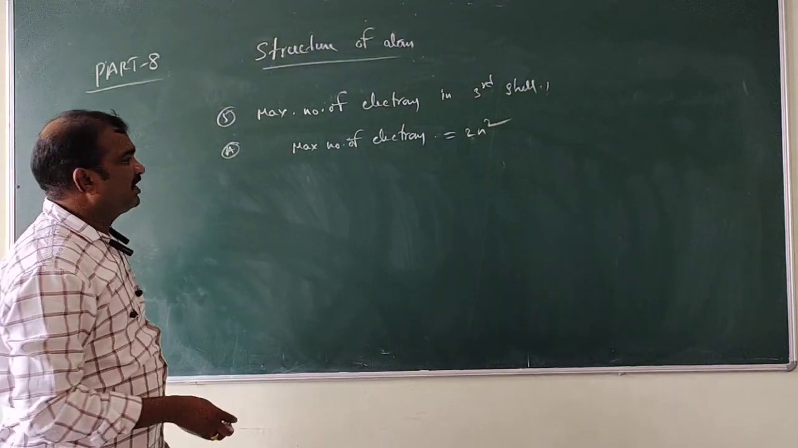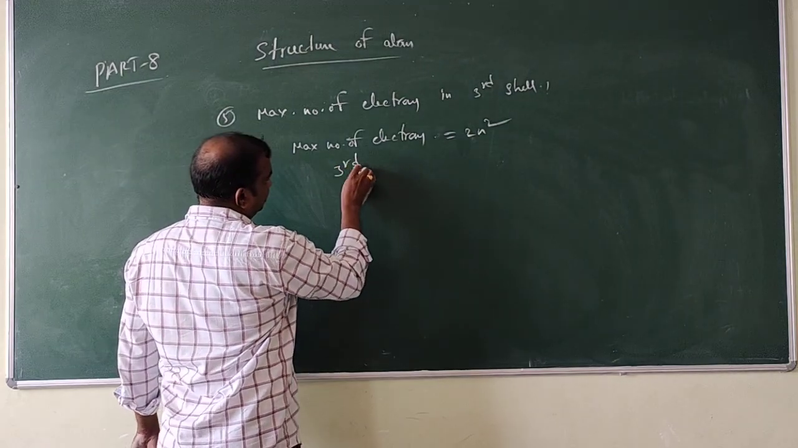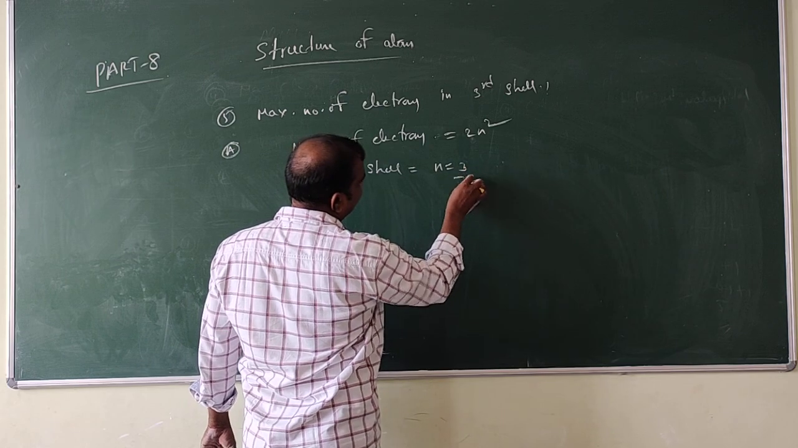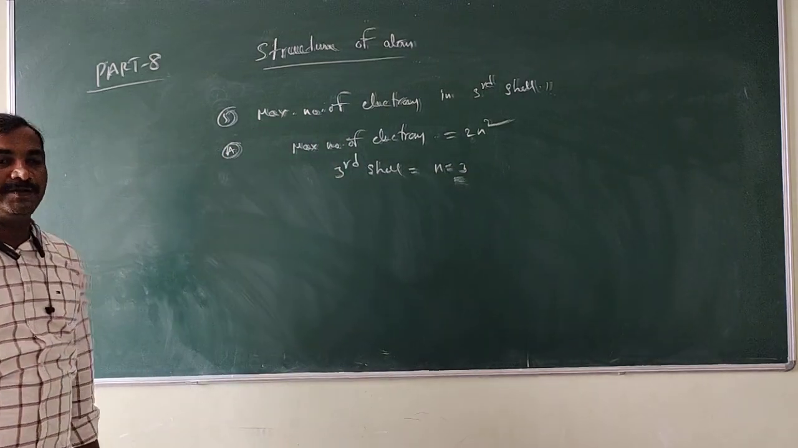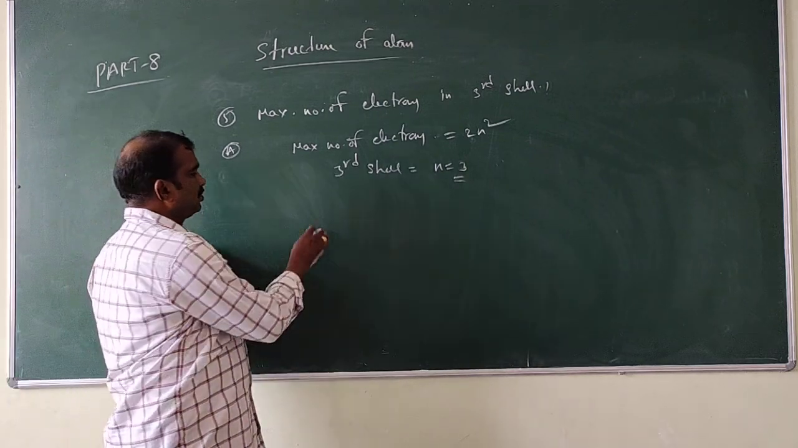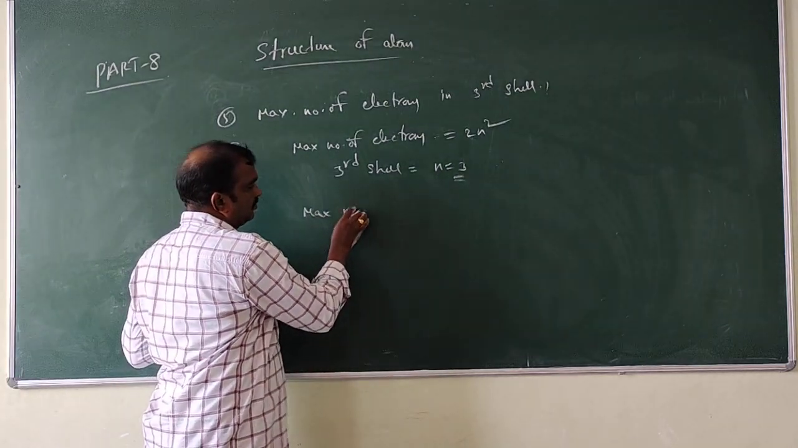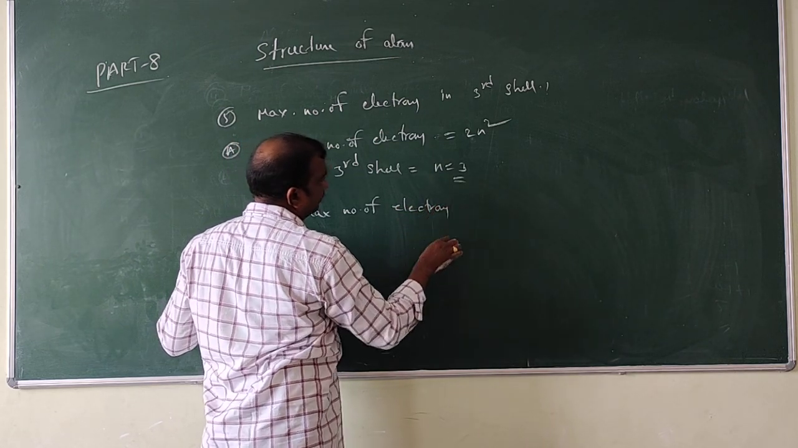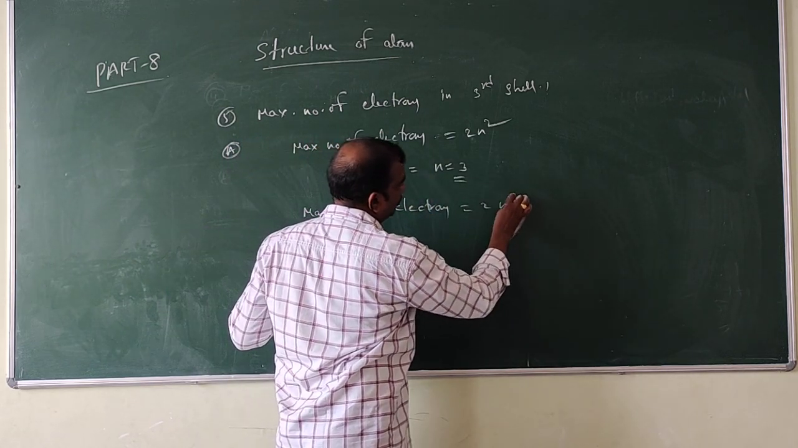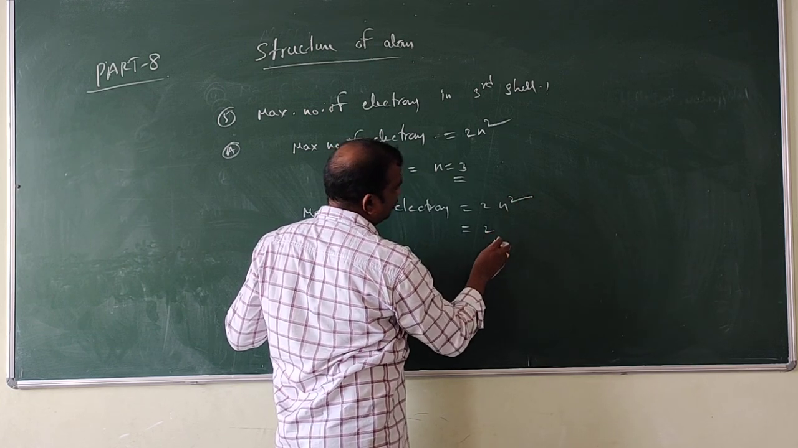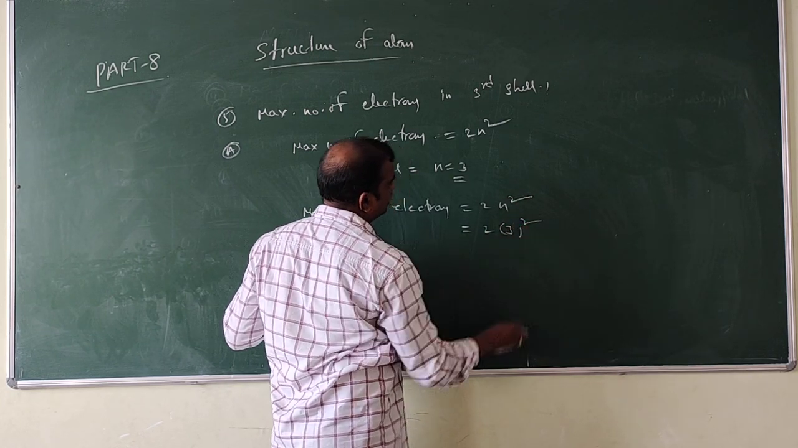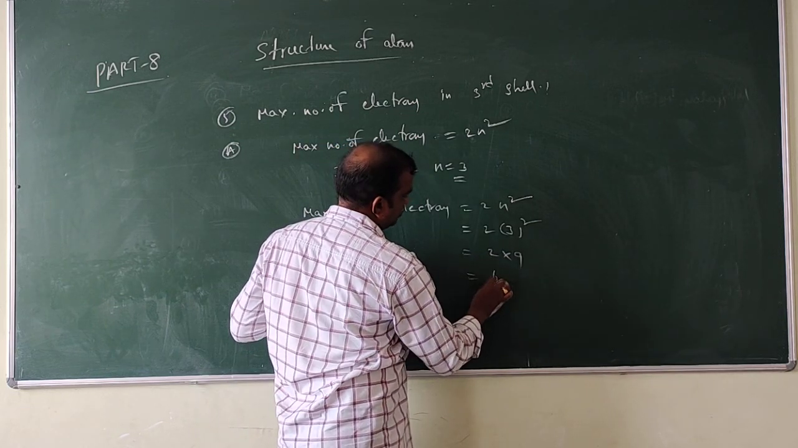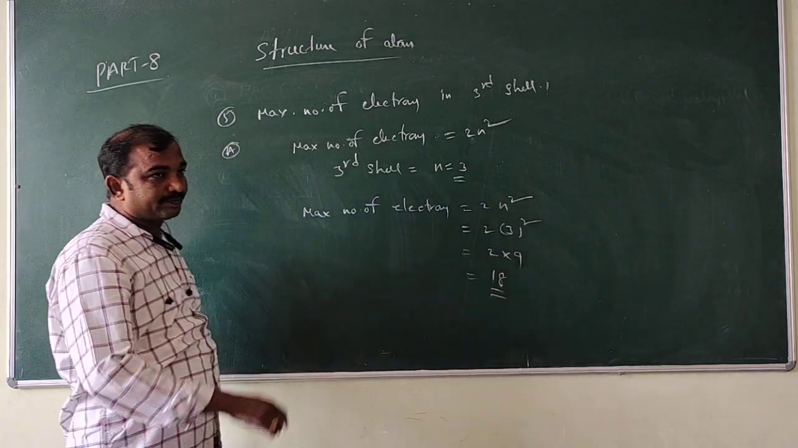What about the n value here? Third shell, that is n is equal to 3. So now the maximum number of electrons is 2n square, that is 2 into 3 square, which is 2 into 9, that is equal to 18.